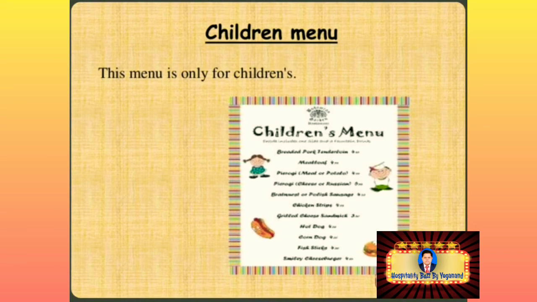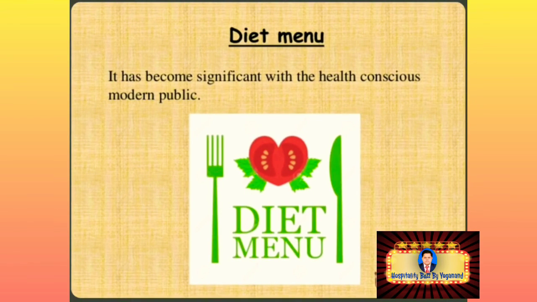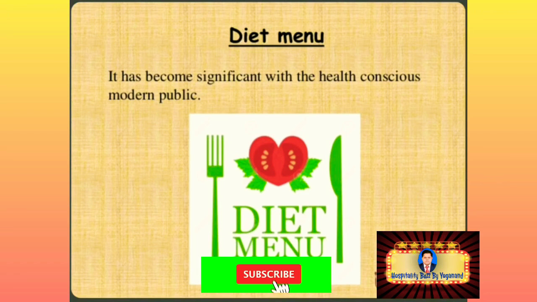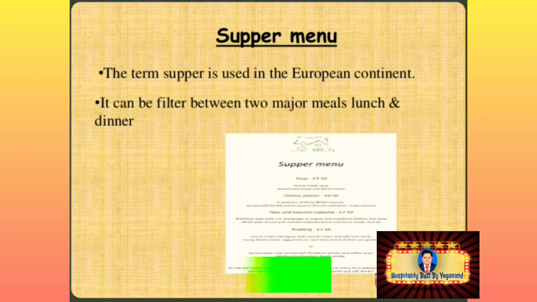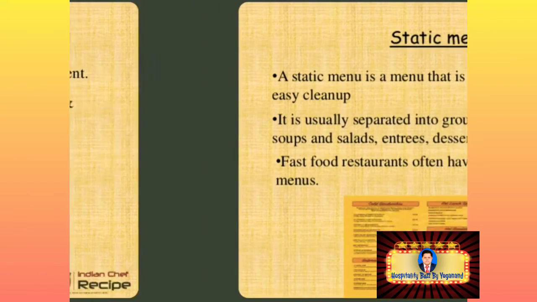This menu is only for children. Diet menu. It has become significant with the health-conscious modern public. Supper menu. The term supper is used in the European continent. It can be offered between two major meals, lunch and dinner.